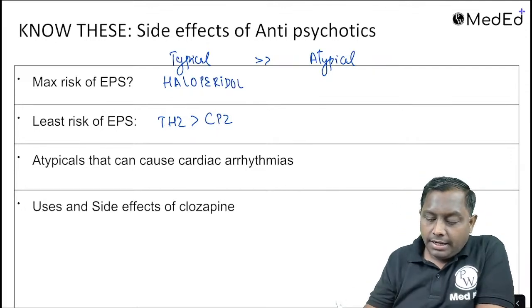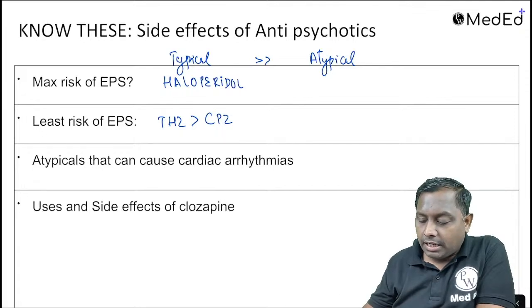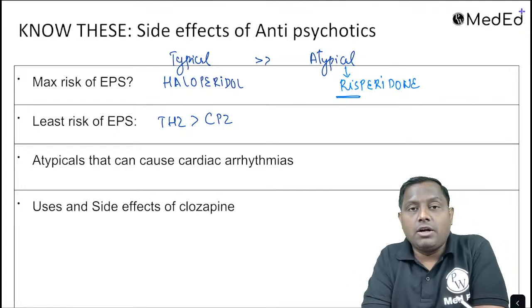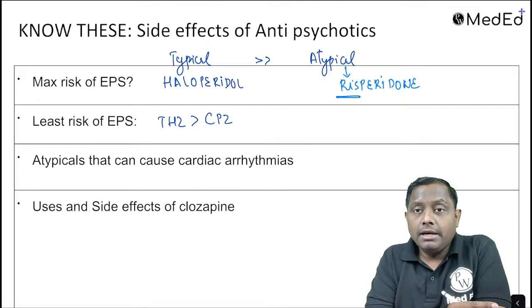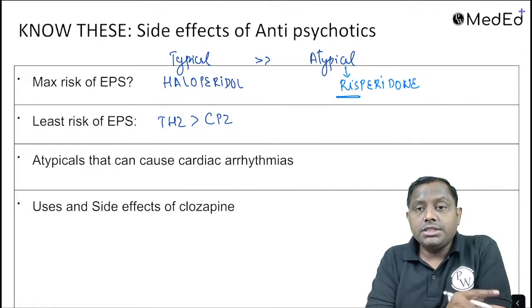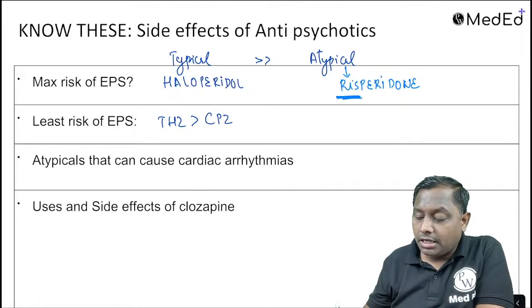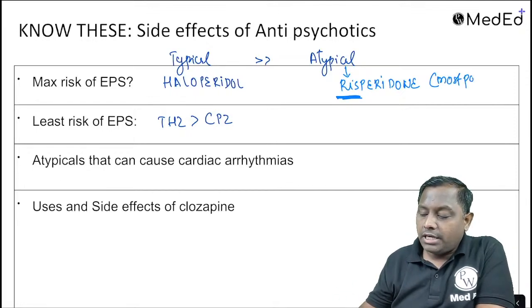ठीक है. Atypical is not supposed to cause, but there is a risky drug in the atypical, और उस risky drug का नाम है risperidone. So among atypical सबसे ज़्यादा जो risk करता है extrapyramidal symptom का, we call it as risperidone. So I repeat, atypicals are not supposed to cause metabolic syndrome, not supposed to cause extrapyramidal symptom, but there is one risperidone which is also causing extrapyramidal symptom same as the typical. इसीलिए मैं बोलता हूँ it's a very very risky drug. Risperidone, it's the most potent atypical.